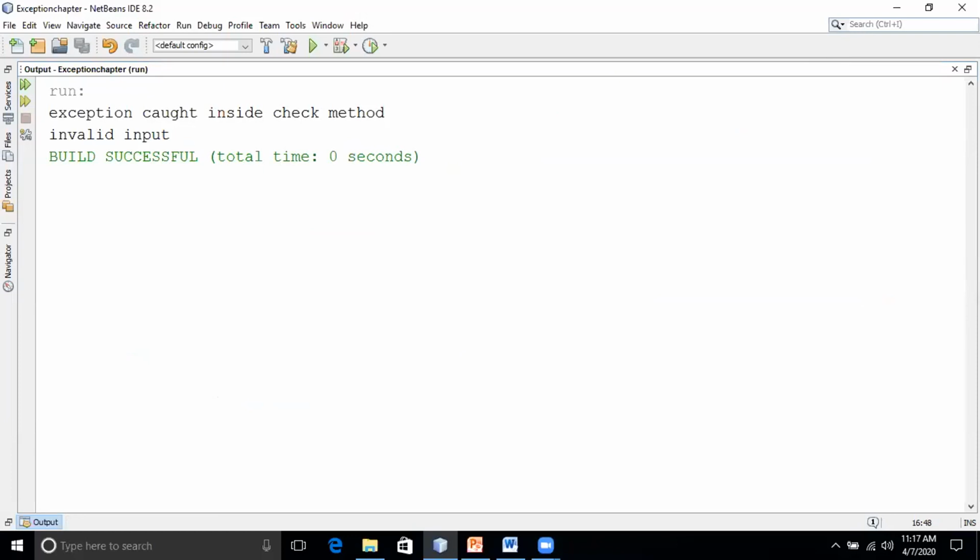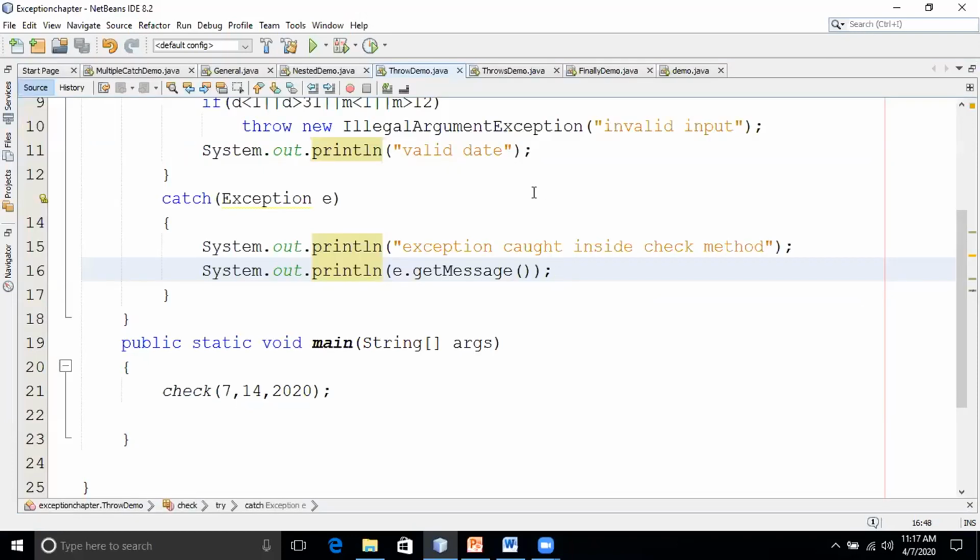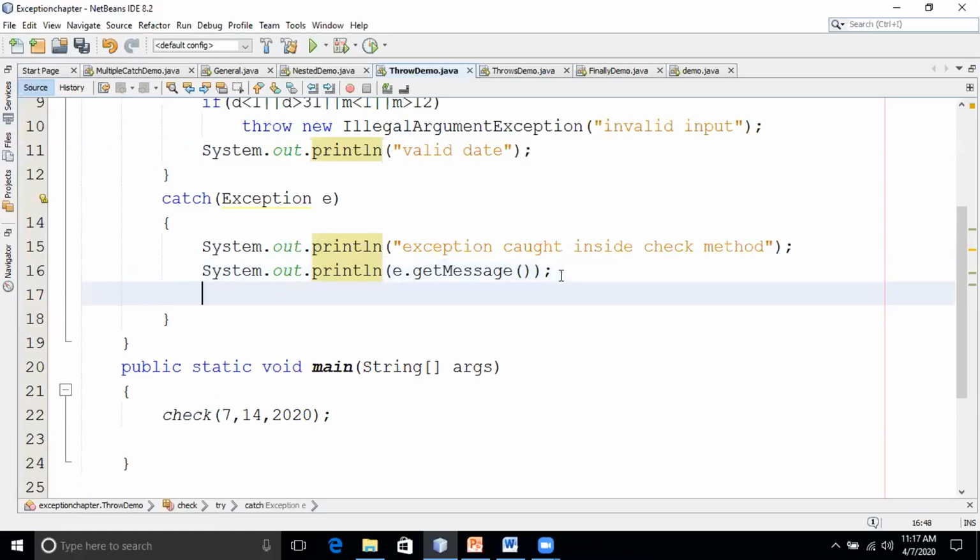Okay. So you can throw the exception inside the catch block also. Suppose if I give throw e, that same object I'll throw here. Are you following this? Yes, sir. We can throw the object inside the catch block also.